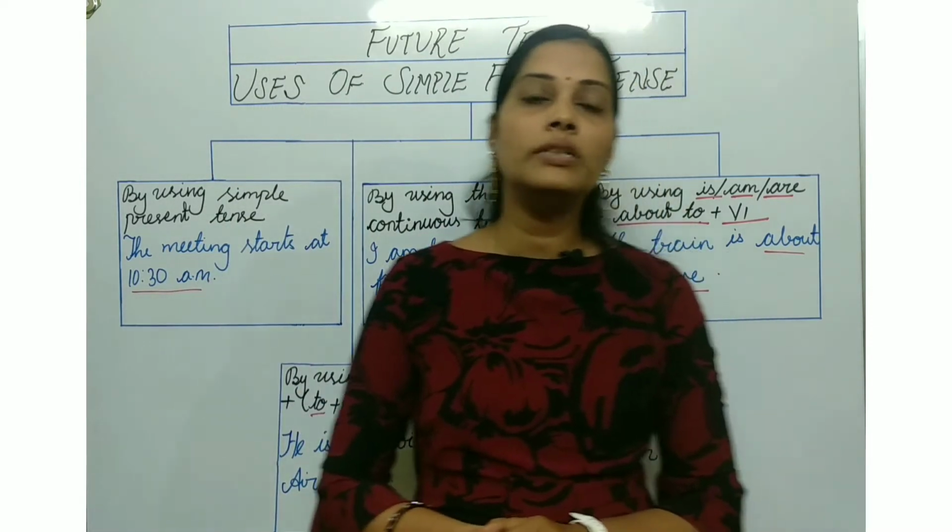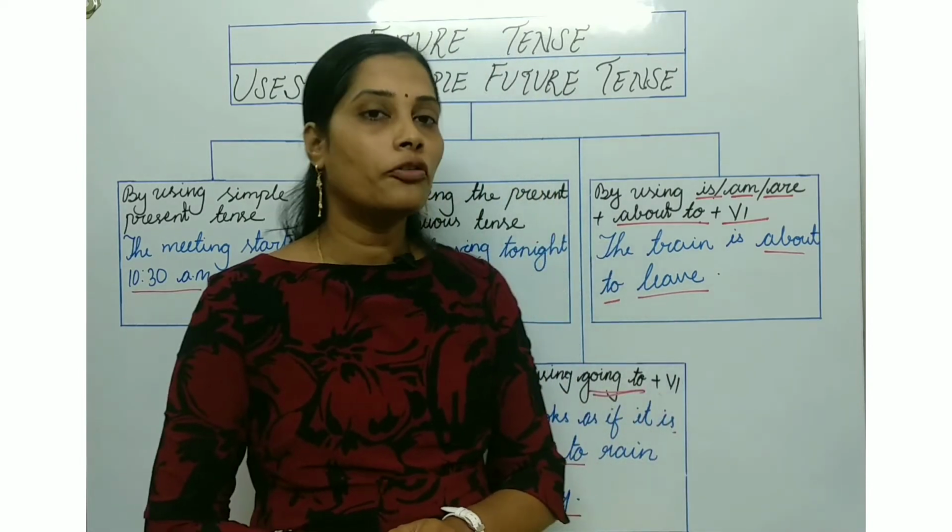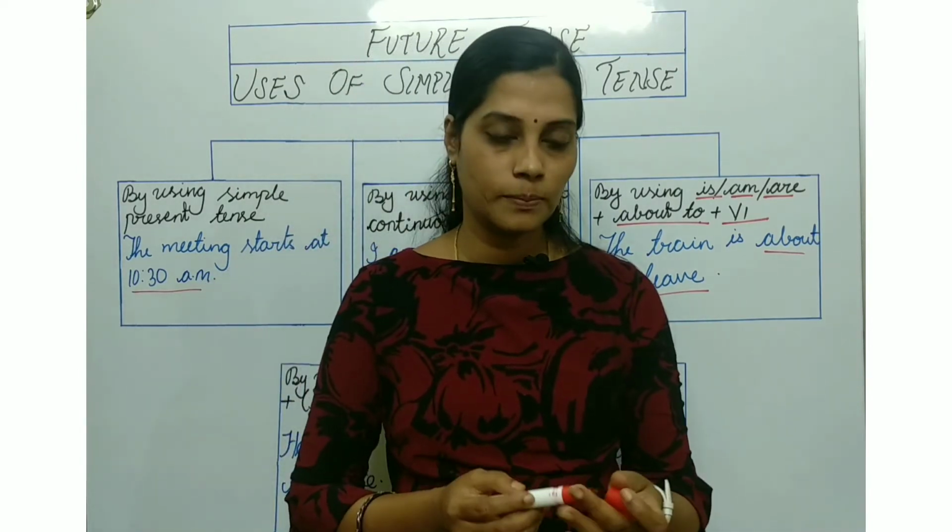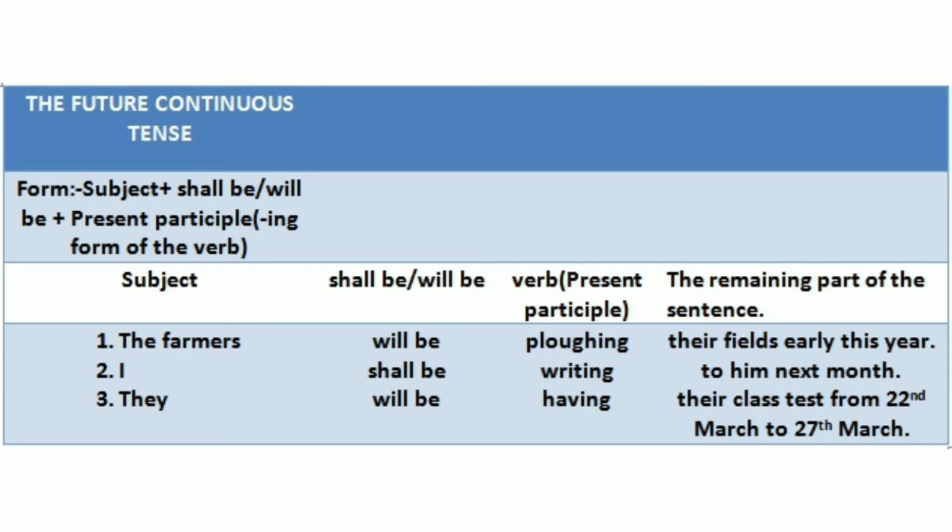So now we will discuss about the future continuous tense. Now we are going to discuss about the future continuous tense. The form of the future continuous tense is subject plus shall be or will be plus present participle with the ing form plus the remaining part of the sentence. So now we will see the examples.